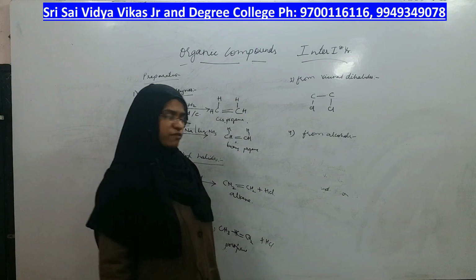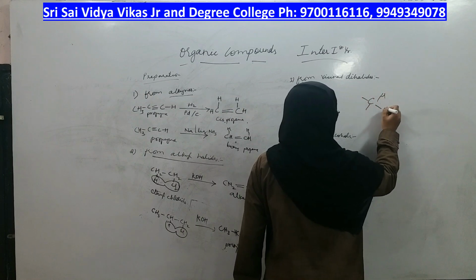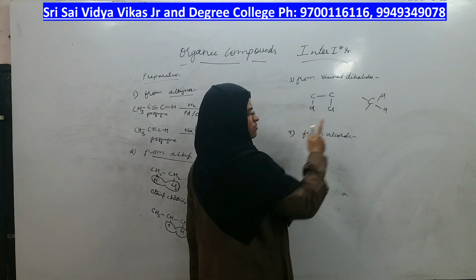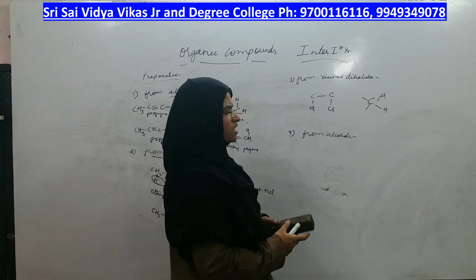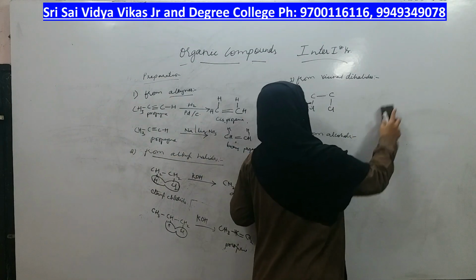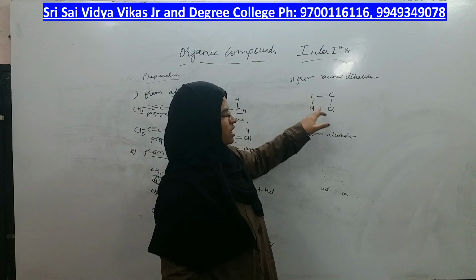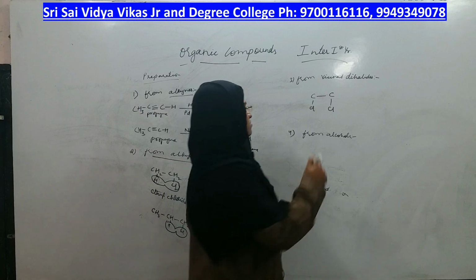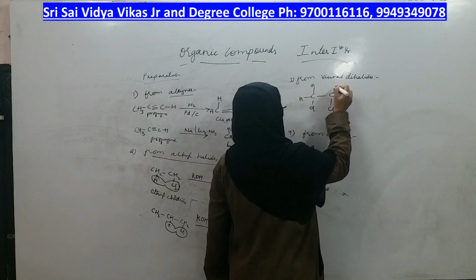There are other types of dihalides also. There are two chlorines, but they are on the same carbon, right? So this is also not a vicinal dihalide. It is in fact geminal, which you don't need now. But vicinal means one chlorine should be on one carbon, another chlorine should be on another carbon. Okay. Now satisfy the tetravalency.